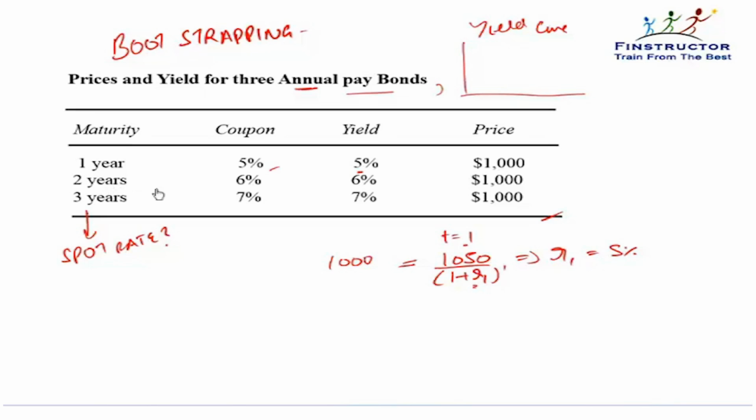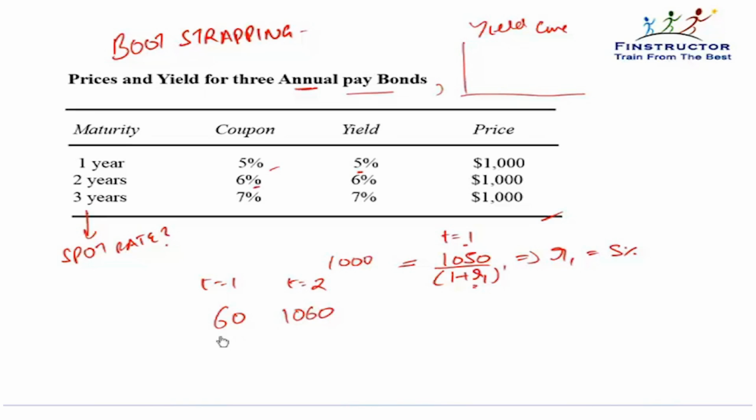Similarly, for the 2-year bond, the coupon is given to be 6%, which means the cash flow will be $60 at the end of t equal to 1, and it will be $1060 at the end of t equal to 2.